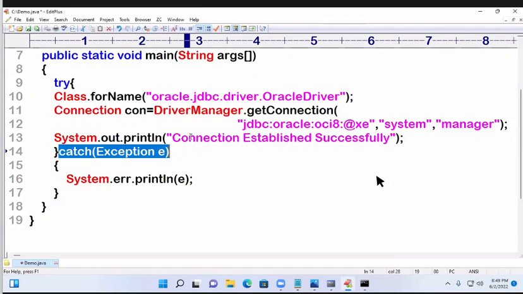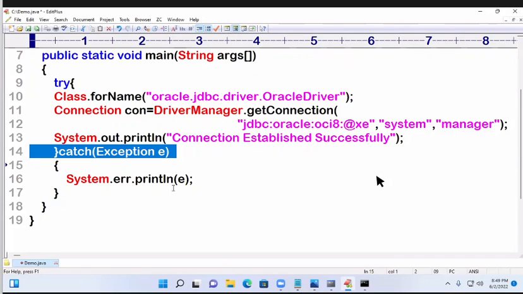So Exception e here is a superclass reference. ClassNotFoundException is a subclass object. A subclass object assigned to a superclass reference. That concept is called upcasting. With the upcasting feature, it can handle all exceptions.